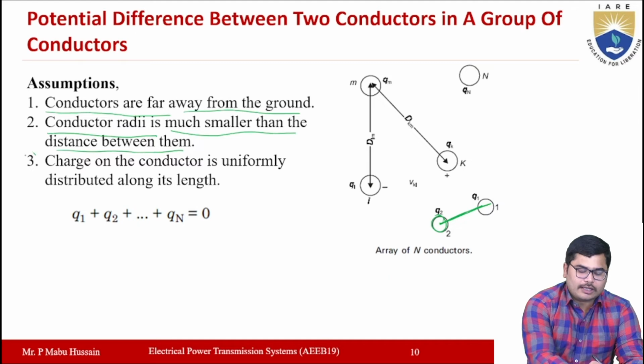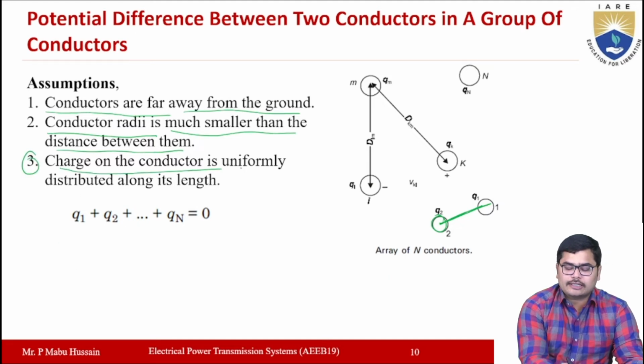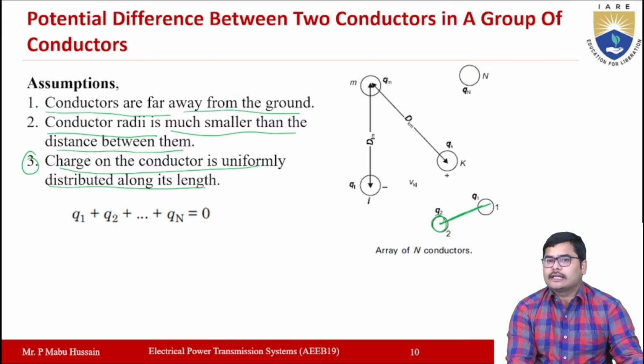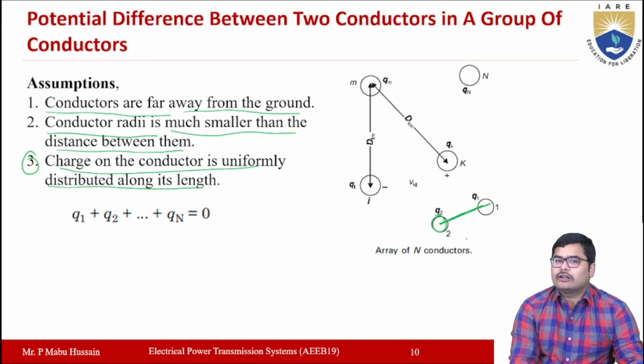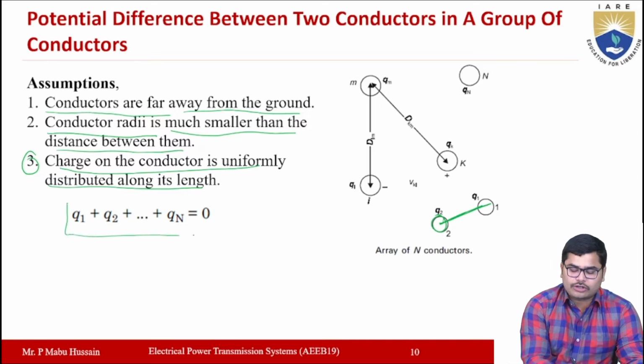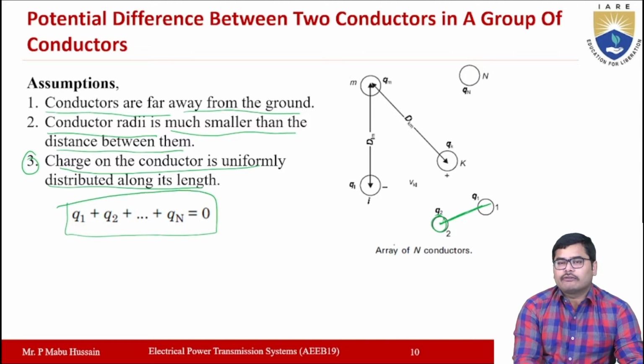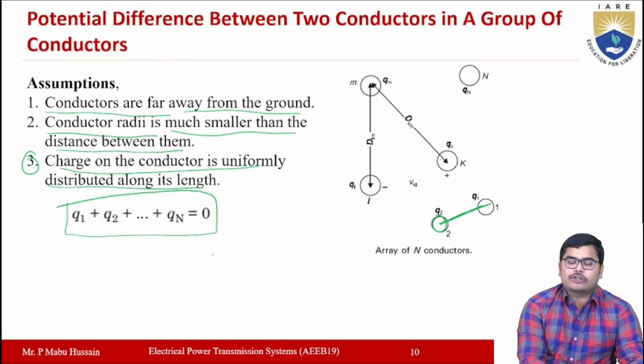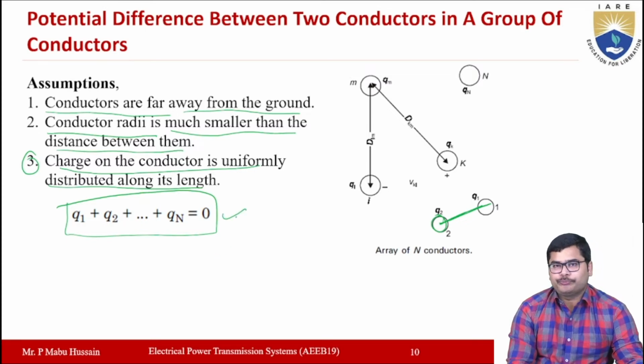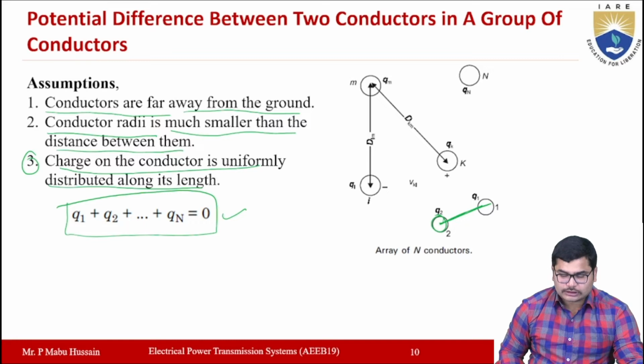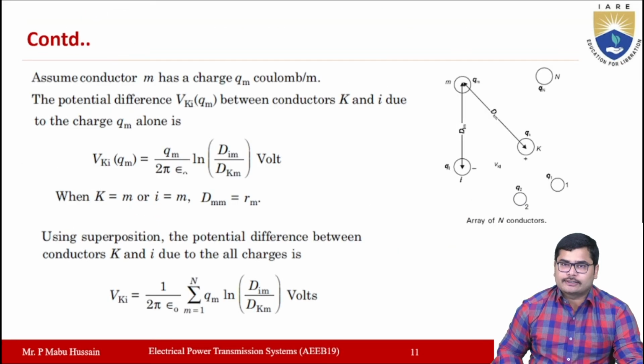Okay, and the last assumption is that the charge on the conductor is uniformly distributed along its length, right? So the charge is uniformly distributed along the length of all the conductors. In such a case, the sum of all the charges in each conductor will be equal to 0. That means Q1 plus Q2 plus up to Qn will be equal to 0. Okay, so these are the assumptions we are making for determining the potential difference between any two conductors in a group of conductors, right?